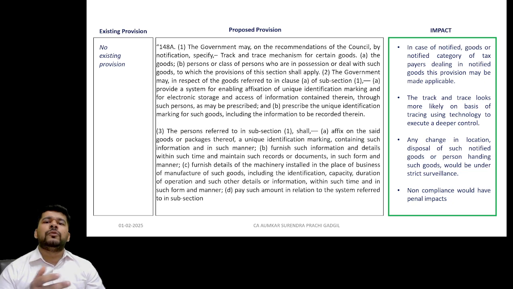This move may be important to ensure that such things do not repeat, the evasion of tax can be avoided, and maybe to facilitate better control.